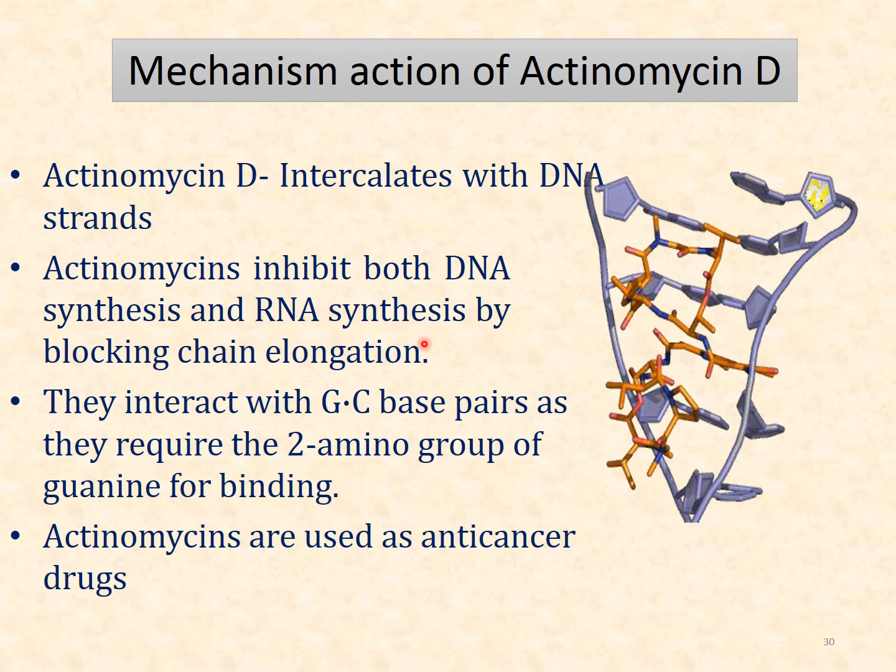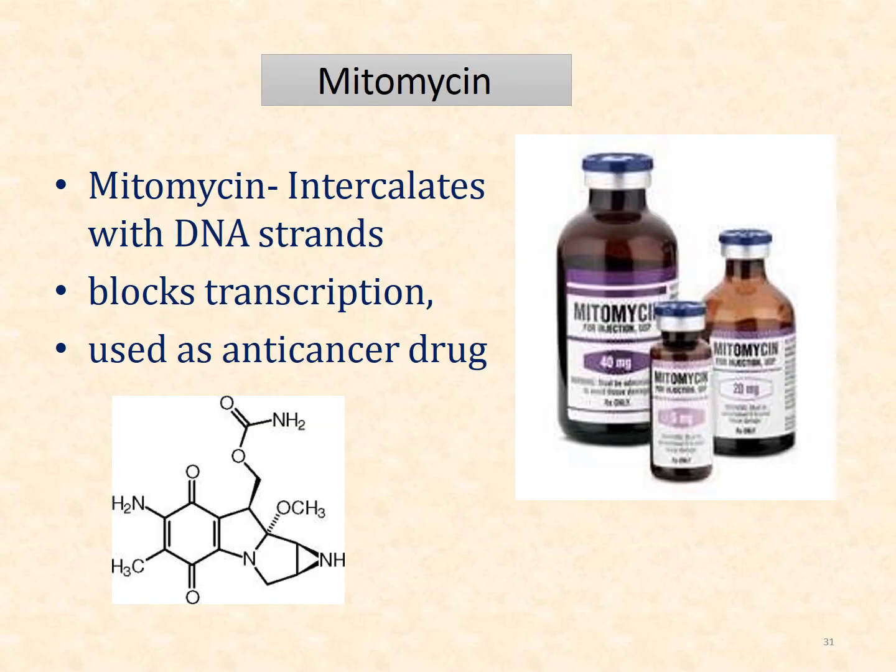So replication and also transcription are both affected as it blocks chain elongation, and it interacts with GC base pairing as it requires the 2 amino group of guanine for binding, and it is used as an anticancer drug.